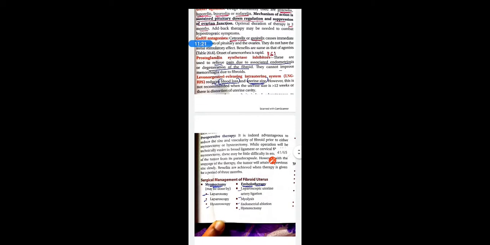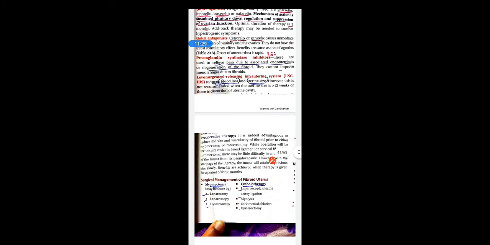These are used to relieve pain associated with endometriosis or dysmenorrhea, or also the degeneration of the fibroid, but they cannot improve the menorrhagia due to fibroid. They can only relieve the pain or degeneration of the fibroid, but they don't have any effect on the blood loss. Then LNG-IUS, levonorgestrel releasing intrauterine system.